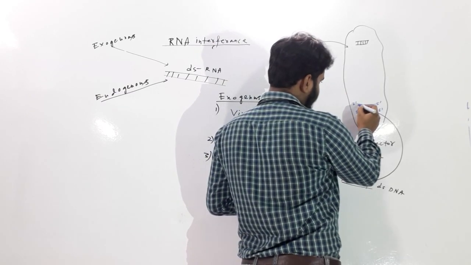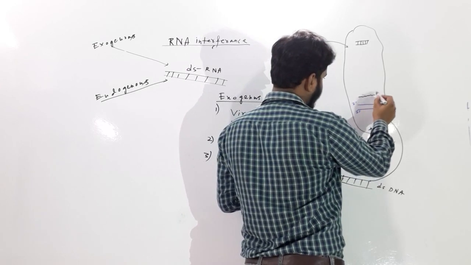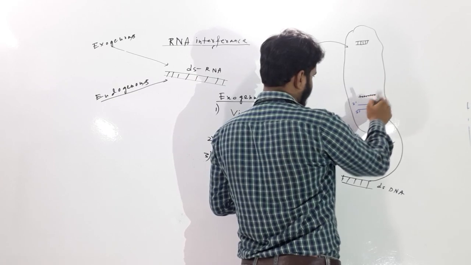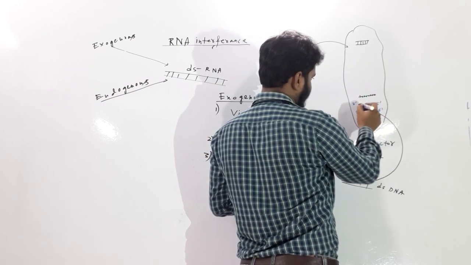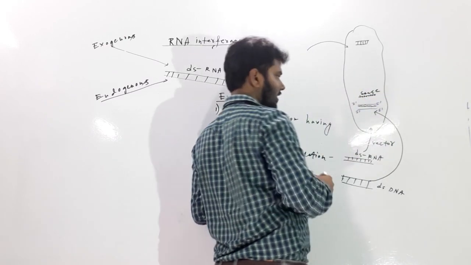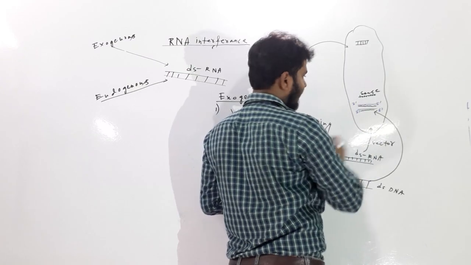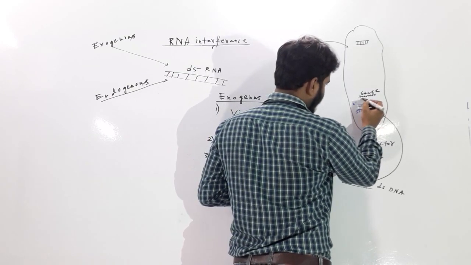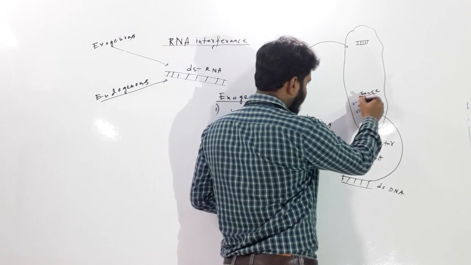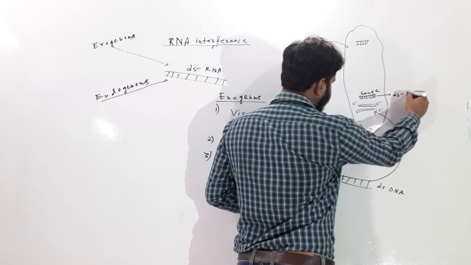So this strand, 3 prime to 5 prime, will form this RNA, the normal sense RNA, and the other will form antisense RNA. This antisense RNA will be complementary to the sense RNA, and obviously they will simply anneal and form one dsRNA.